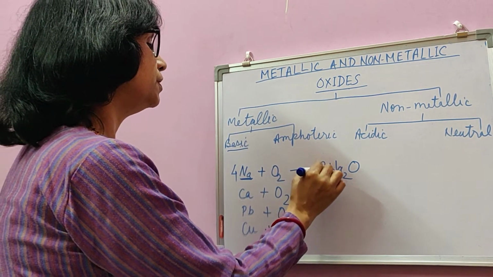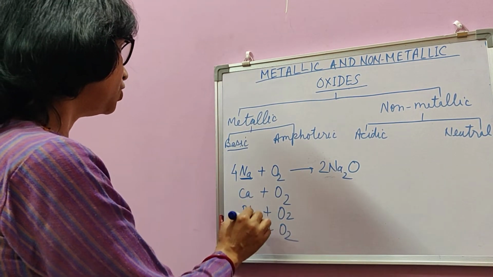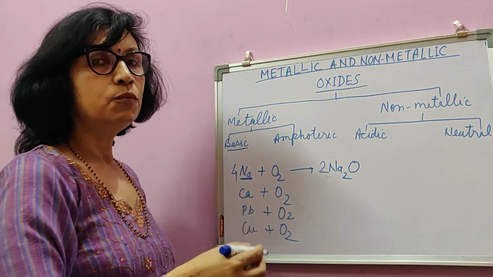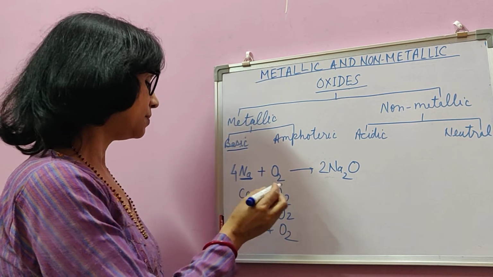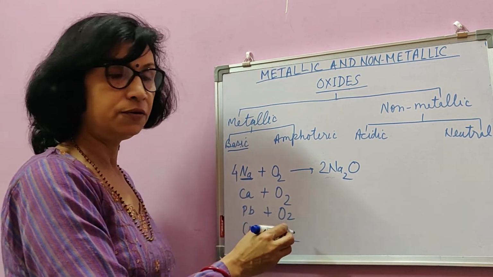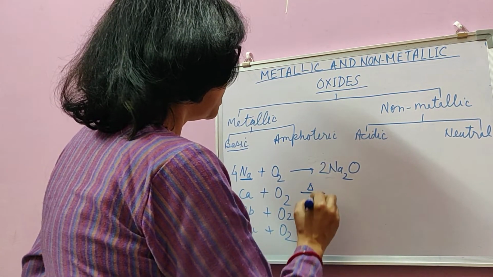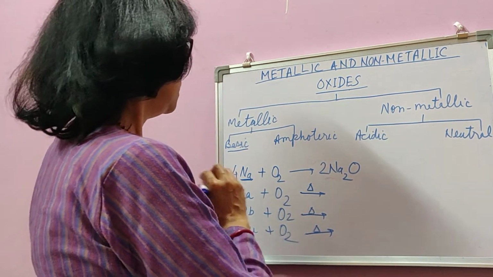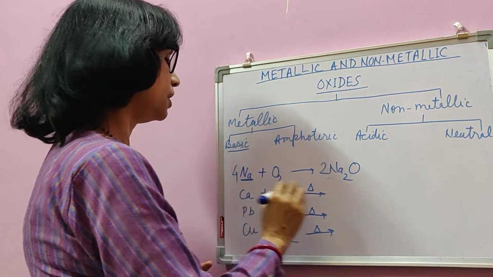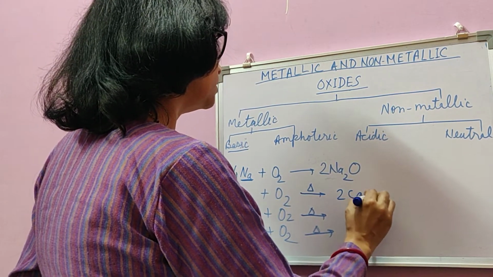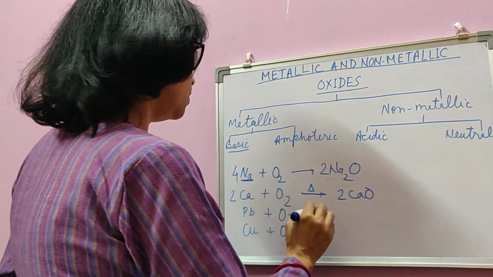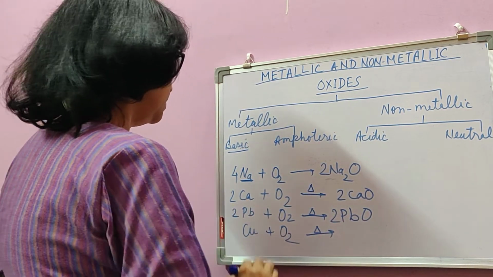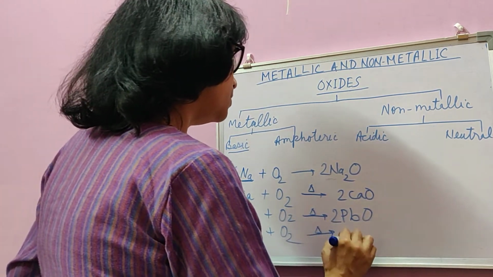4Na plus O2 will give you 2Na2O. Whereas calcium, lead, copper, etc., in order of their reactivity, need more or less heating. Calcium needs some heating, lead even more, copper even more heating, and at higher temperature it reacts with oxygen of the air to form its corresponding oxide, like calcium oxide or cupric oxide.